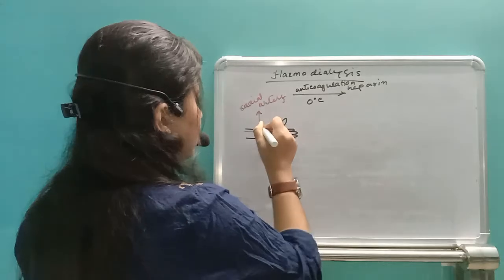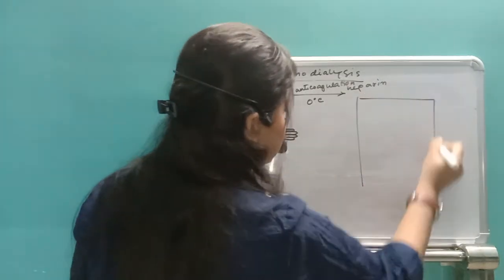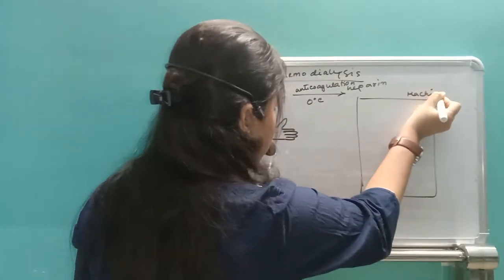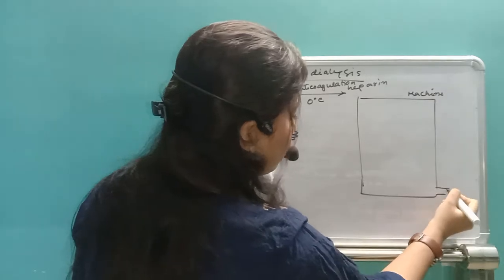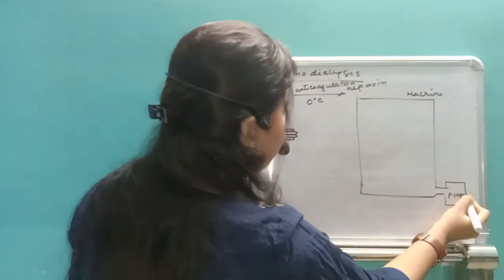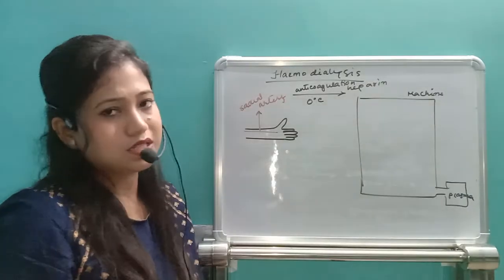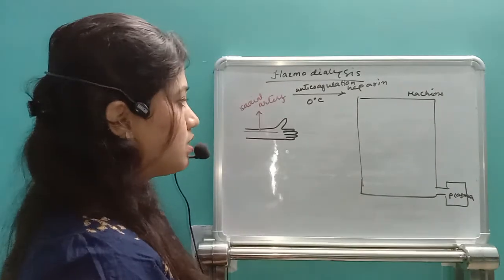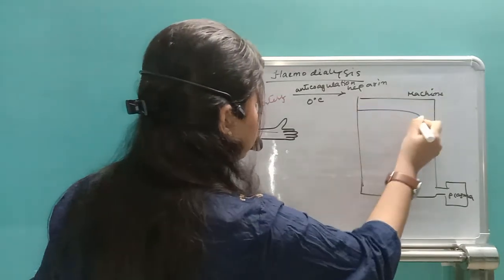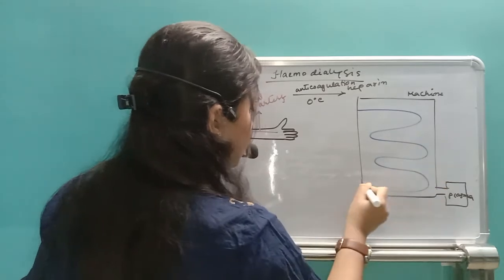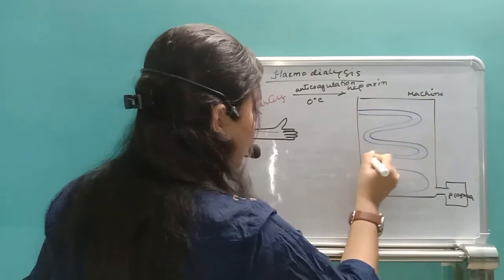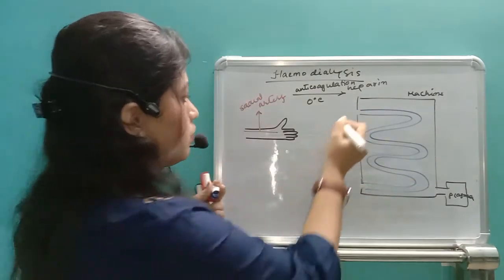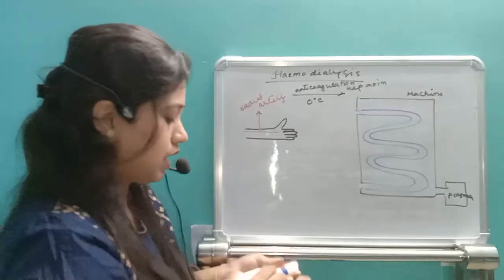Then it will be allowed to enter a hemodialyzer machine. In this machine we have an artificial plasma, which has all the necessary constituents normally present in a human body. Here there is a pipe, a semi-permeable pipe, and the blood is allowed to enter inside this hemodialyzer machine.